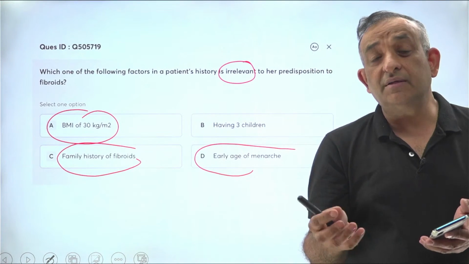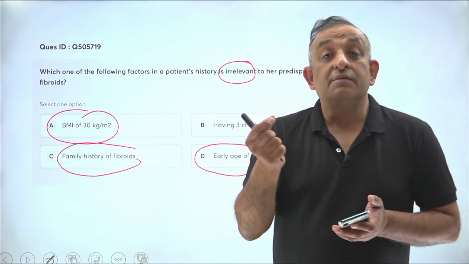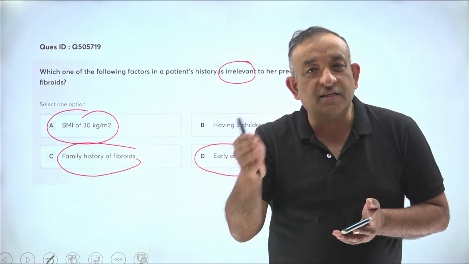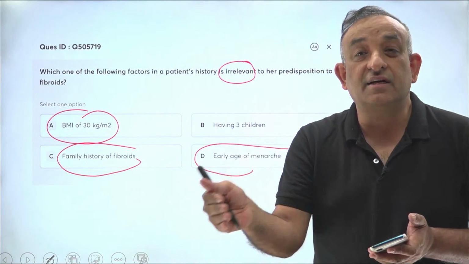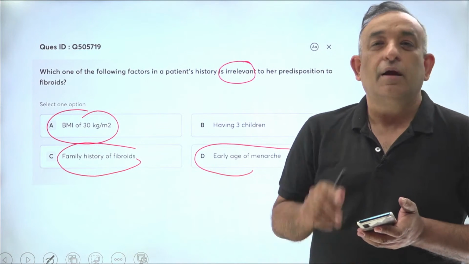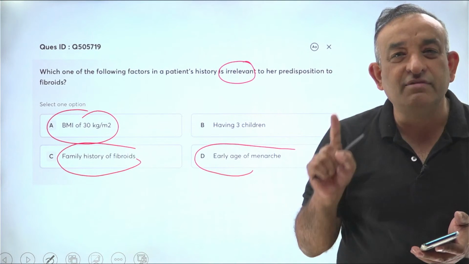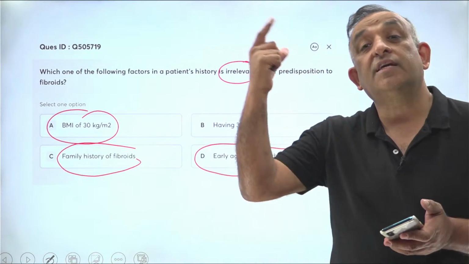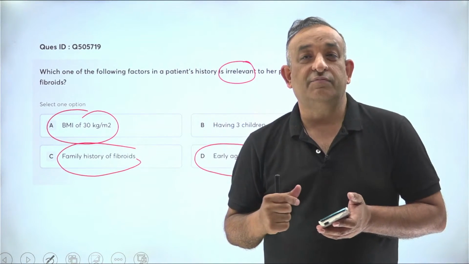If you don't see a mass, then you may think in terms of doing a Pipelle endometrial biopsy in the OPD, all right? And TVS is a good adjunctive investigation for you to work up a woman with postmenopausal bleeding, not the first thing to do. The first thing to do is always examine. And if there is no local lesion on the cervix, then you're thinking of endometrial causes of postmenopausal bleeding.